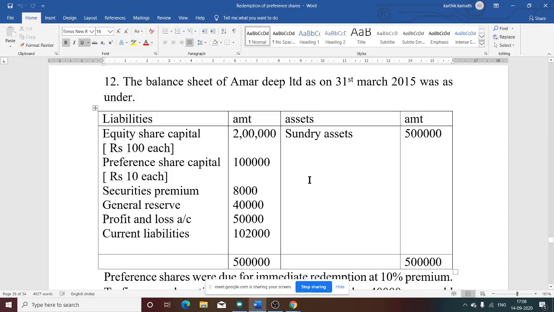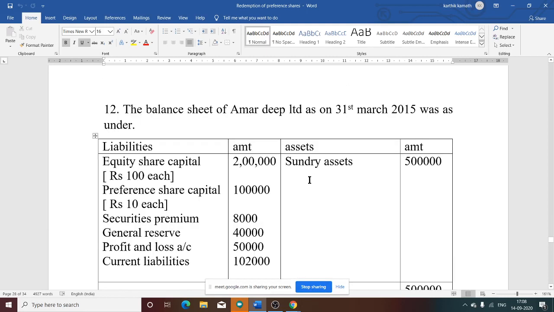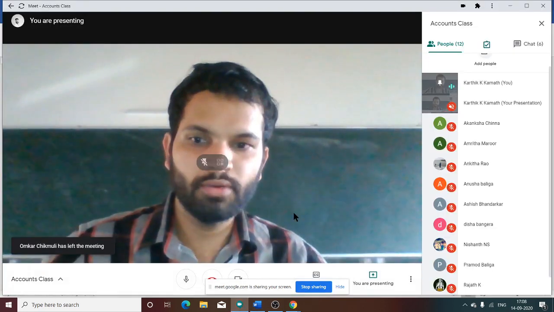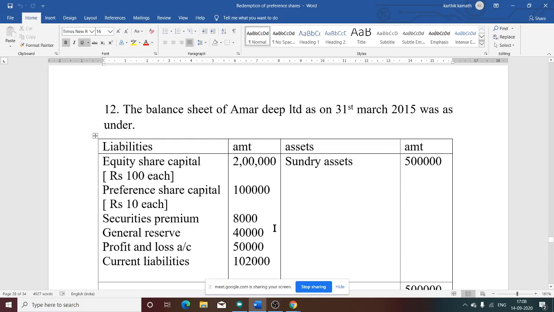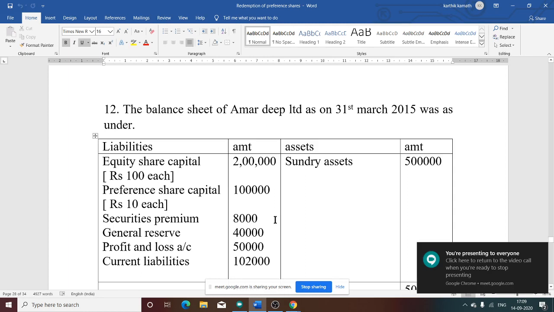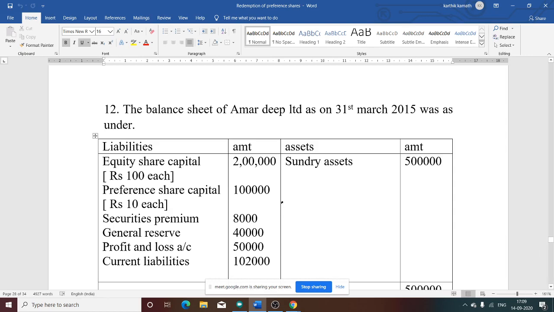Yes. So we have discussed till now 11 problems on redemption of preference shares. Only the last one or two problems are left in this chapter, so we need to see those now. The 12th problem: the balance sheet of Amardeep Limited as on 31st March 2015 was as under.